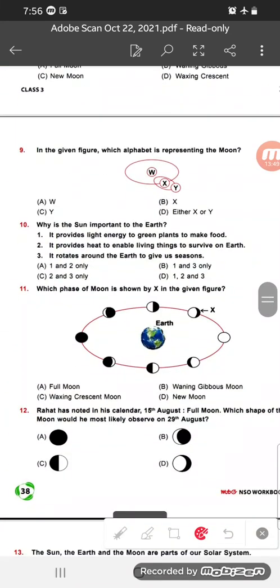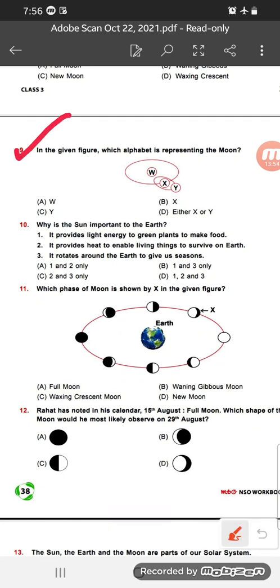Now number 9. In the given figure, which alphabet represents the moon? See the picture. This is the earth, W, then X and then Y. Okay. So among these 3 alphabets, which represents the moon here? So the correct answer is Y.